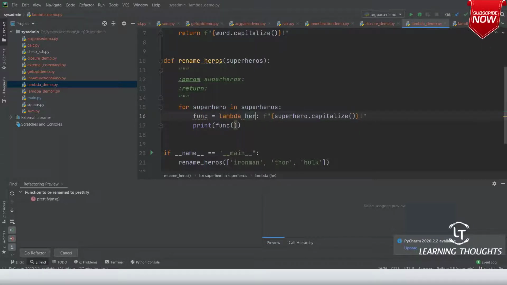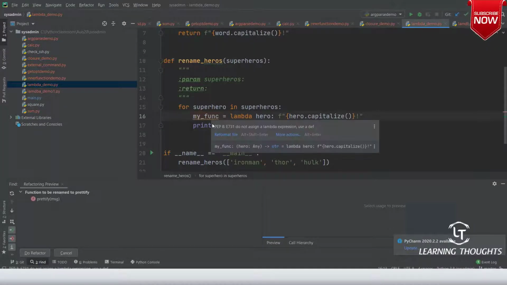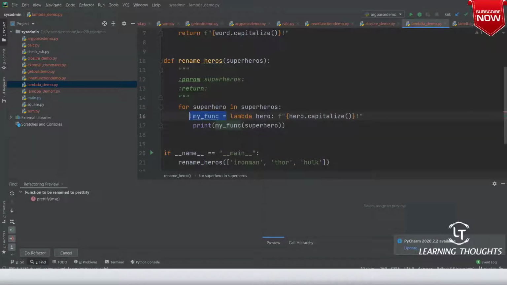So I'll try to give hero, and then I will try to tell that hero.capitalize, and then this is my_function. Now if you call my_function with superhero in it, let us see what happens. Reformat file, it is trying to tell us a different error: do not assign a lambda expression, try to use a def instead. Okay, fine, that's okay.